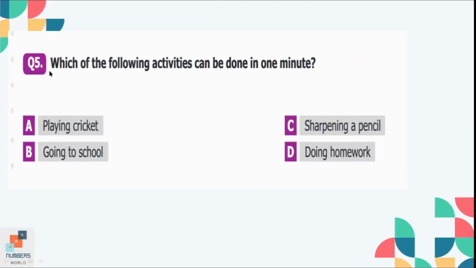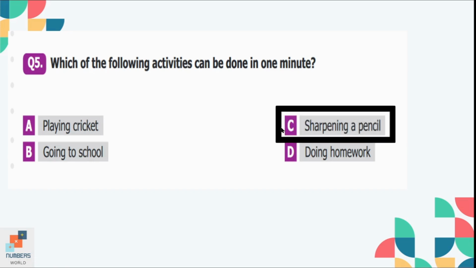Question number 5. Which of the following activities can be done in 1 minute? Option A is playing cricket. Option B is going to school. Option C is sharpening a pencil, and the last option, option D, is doing homework. So option C is the correct option here. We can sharpen a pencil in a minute or less than a minute.